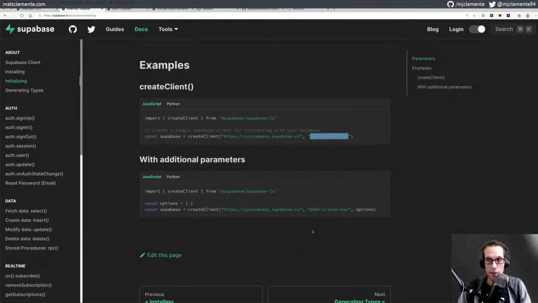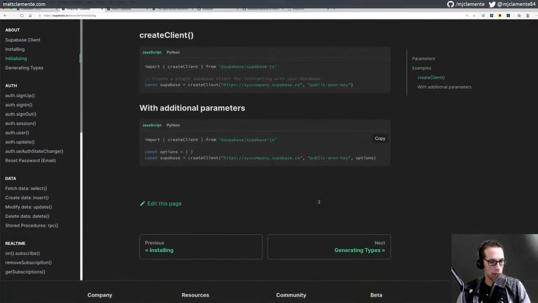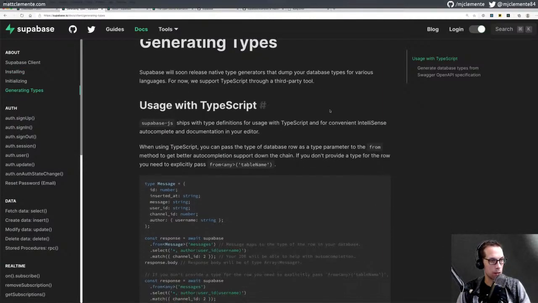The default should be that if you're trying to access without authorization, the public anonymous key would be assumed, if anonymous access is allowed to the database. Generating types for us. Soon release native type generators. Okay.